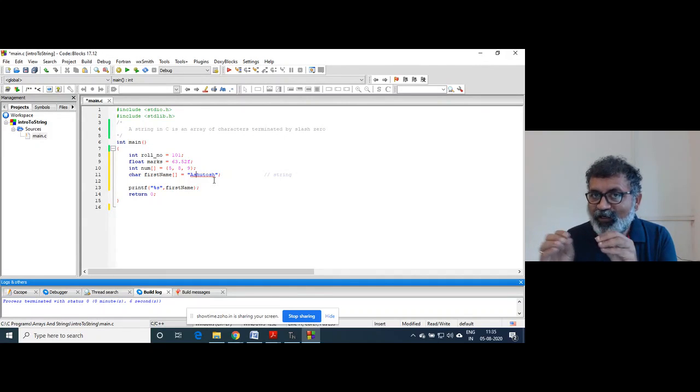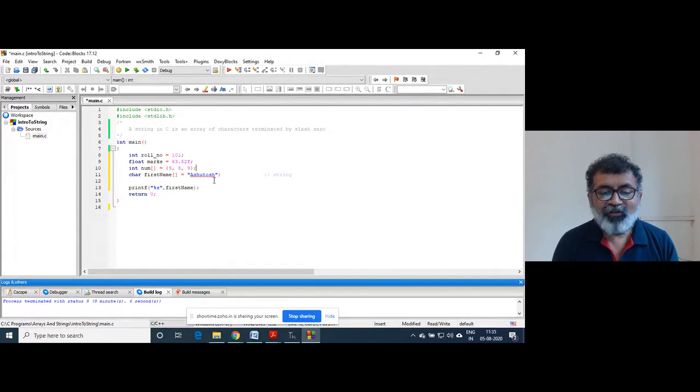In case of an array of integers, each integer has some unique identity. But in this case, this only A doesn't have that separate identity. The full Ashutosh written in a certain sequence has got a separate identity, because this individual is just a character from that set of alphabets. But when you form this, it becomes a name. And that is the reason.